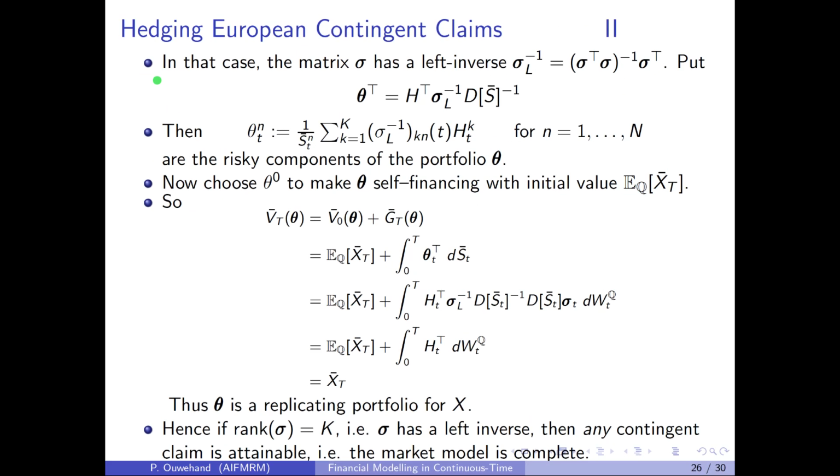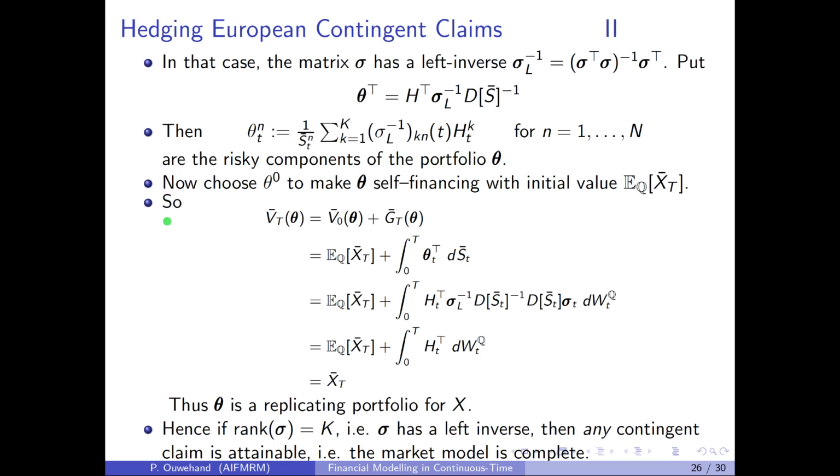Now, if the columns of the matrix sigma are linearly independent, then it will have a left inverse, which as we know can be expressed as follows. Define now theta transpose to be H transpose times the left inverse of sigma times the inverse of the diagonal matrix, i.e. define the risky parts of the components of the portfolio theta as follows. Also choose the bank account component of theta to make theta self-financing with an initial value equal to the Q expectation of the discounted payoff.